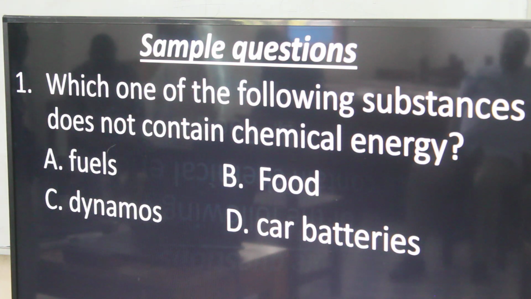Our question number 1 reads as follows. Which one of the following substances does not contain chemical energy?